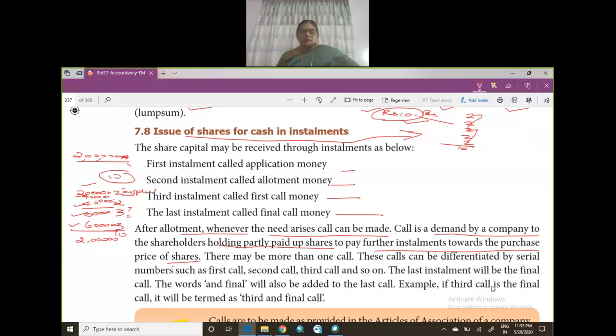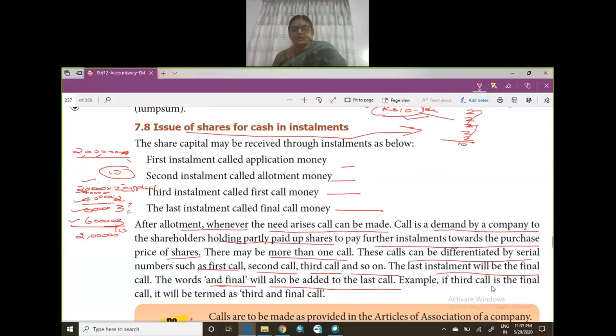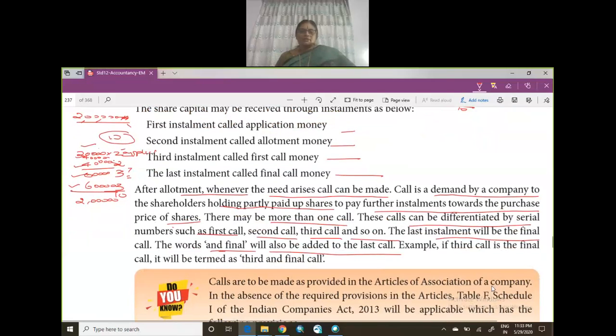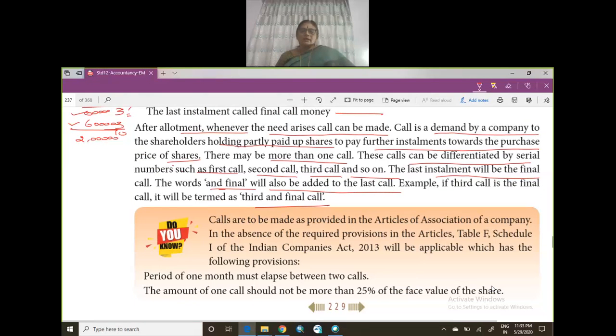Okay. So there may be more than one call. These calls can be differentiated by serial numbers: first call, second call, third call, and so on. The last installment will be the final call. In other words, the word final will also be added to the last call. For example, if the third call is the final call, it will be termed as third and final call. Have you understood? So calls are to be made as provided in the articles of association.